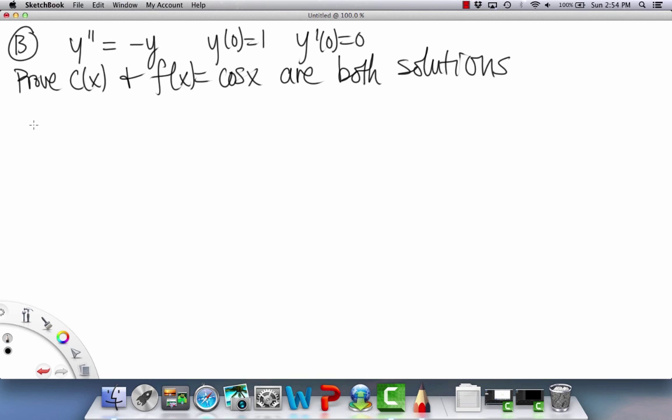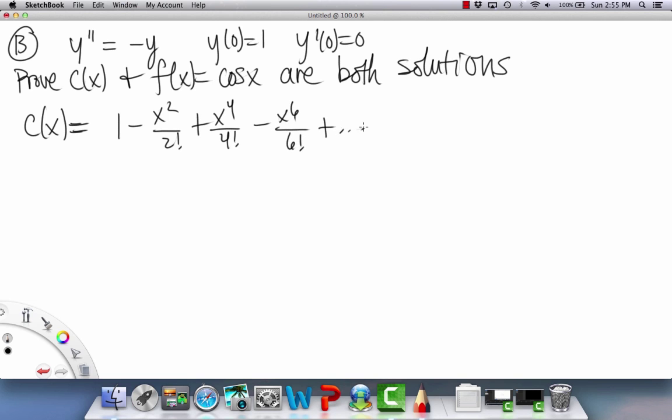Alright, so first of all, I'll just write out c of x so we know what we're working with. So we have 1 minus x squared over 2 factorial plus x to the 4th over 4 factorial minus x to the 6th over 6 factorial plus etc. And then this is equal to, as we said before, the cosine function, right? So we have the sum from n equals 0 to infinity, and here's the alternating part, negative 1 to the n, and then x to the 2n over 2n factorial, okay?